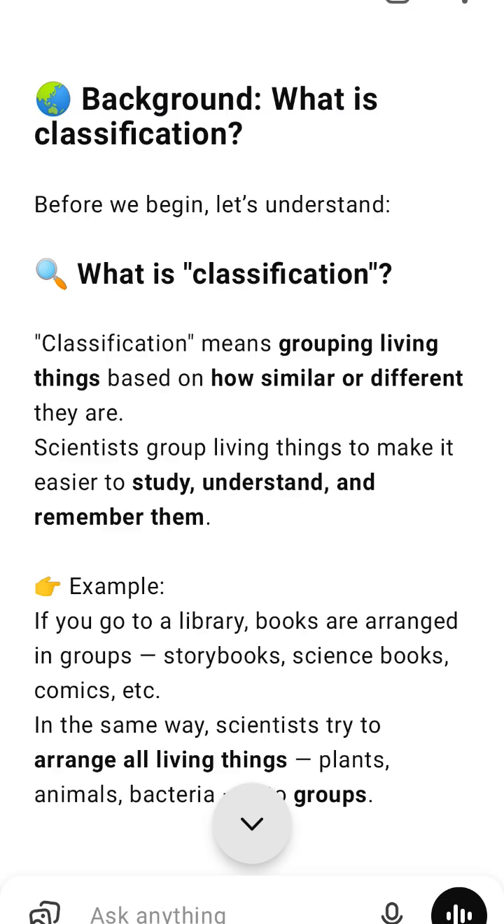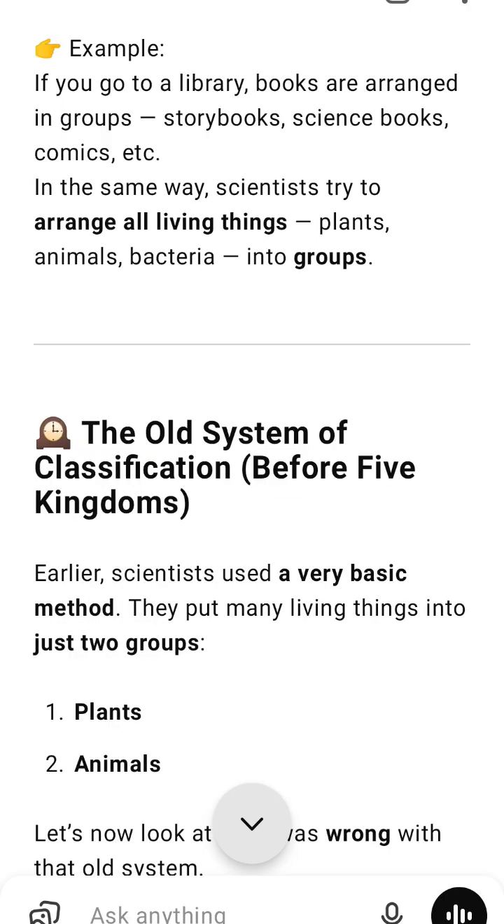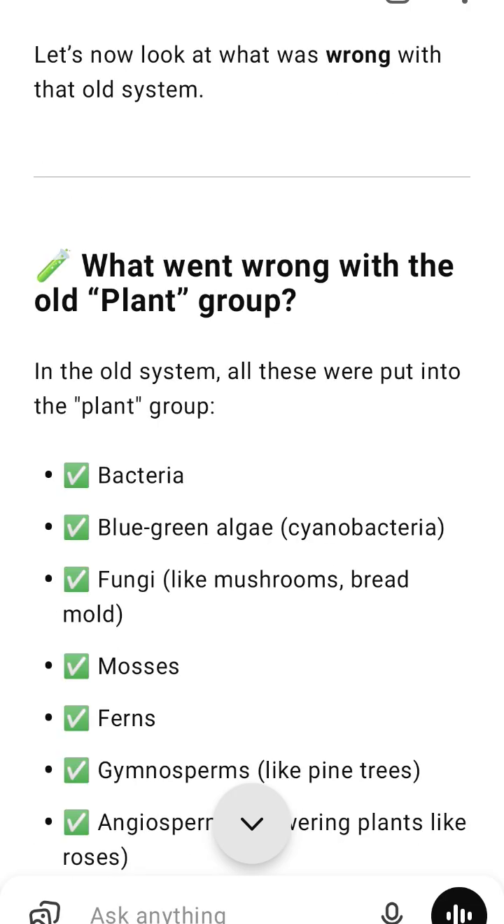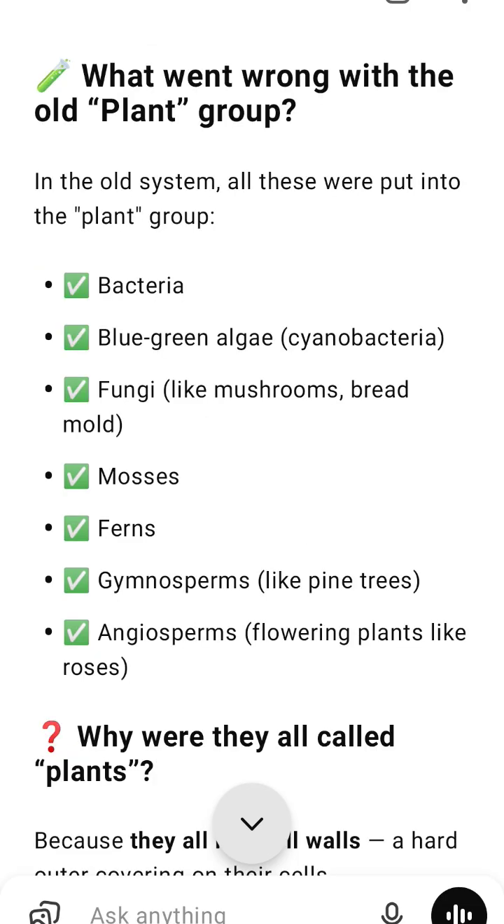Sure. Here's a great, deep, and very simple summary of everything you just learned, written like a total beginner's guide, with clear language and examples to help you understand everything fully. Summary: why the old plant grouping system didn't work, and what it taught us. What was the old system?